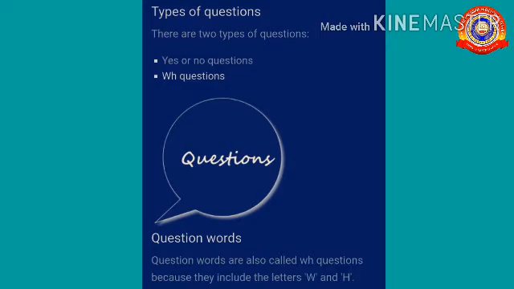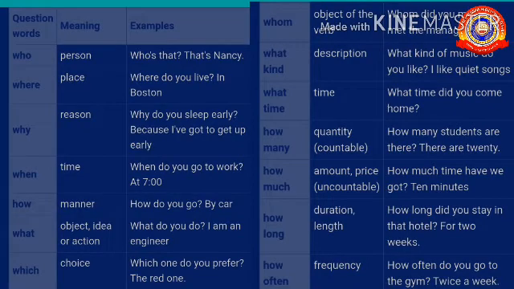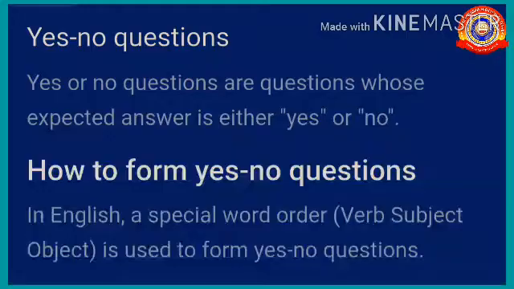Now look at some examples related to it. Who, where, why, when, how, what, which, etc. These are some examples related to WH questions. Let's see the next one. Yes or no questions. They are questions whose expected answer is either yes or no. In English, a special word order is used to form yes or no questions.